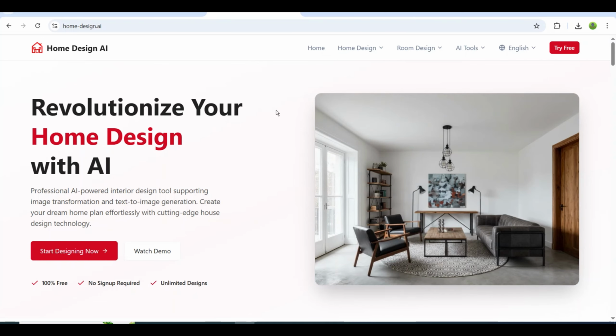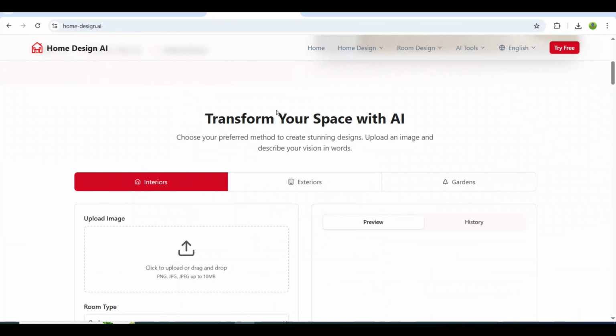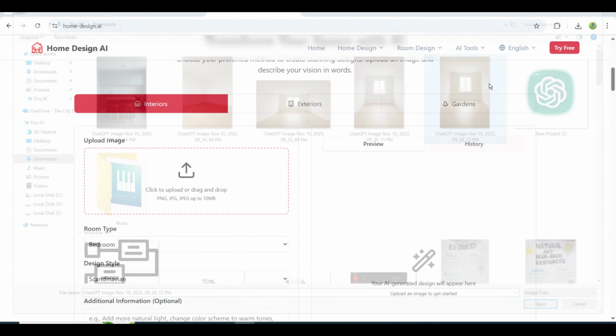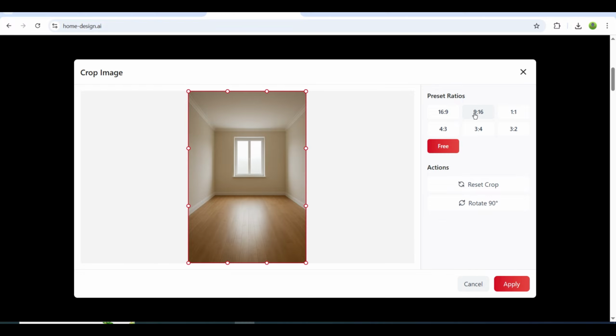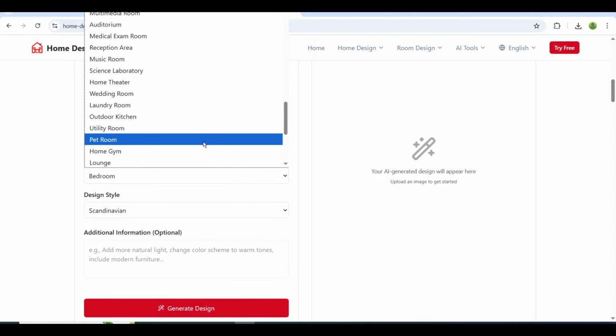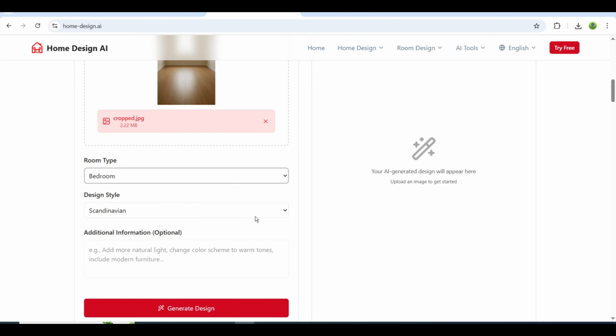Return to Home Design AI. This is where we transform those empty rooms into fully decorated spaces. Scroll down a bit, you'll see several settings. Upload your first empty room, choose the correct ratio, then select what type of room you want. Bedroom, living room, office, kitchen, etc. I'll start with a bedroom.